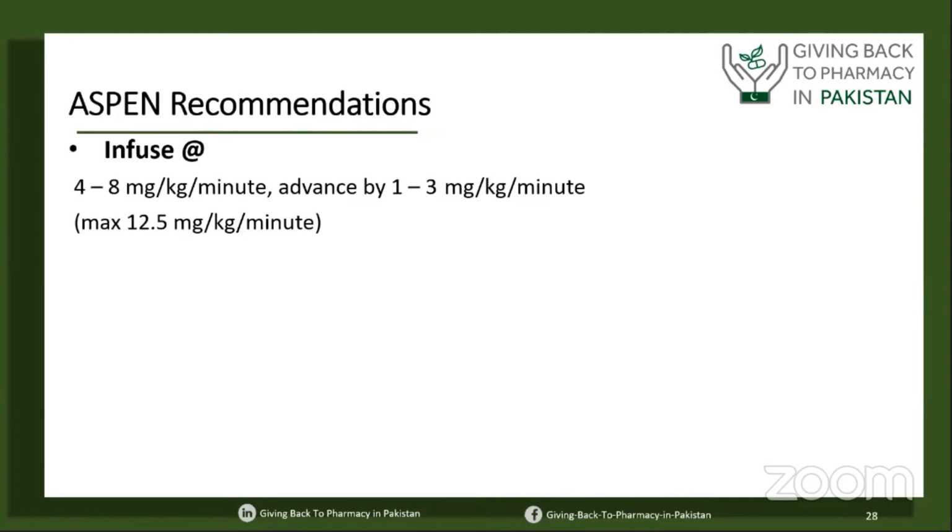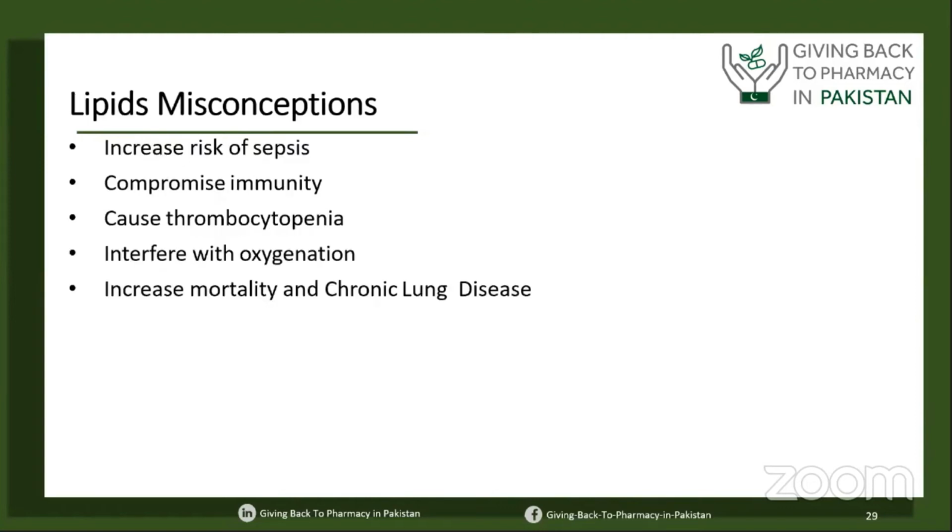The ASPEN recommendation is to start dextrose at 4 to 8 mg per kg per minute, and we can advance every day by 1 to 3 mg per kg per minute up to a maximum of 12.5 to 15 mg per kg per minute of glucose infusion rate.